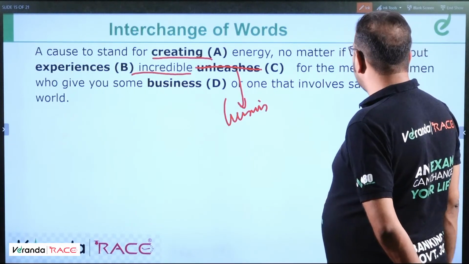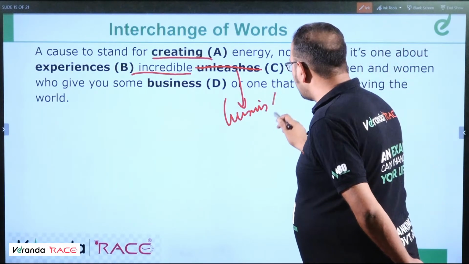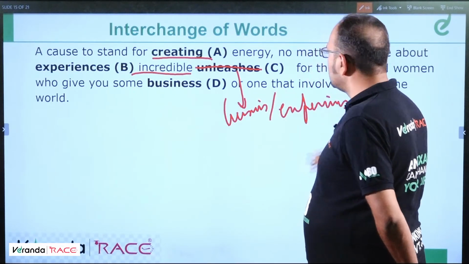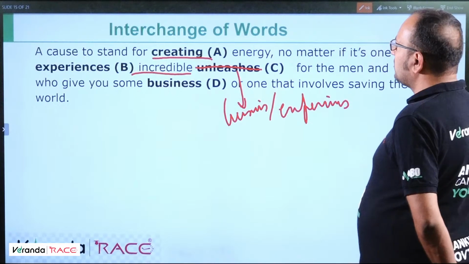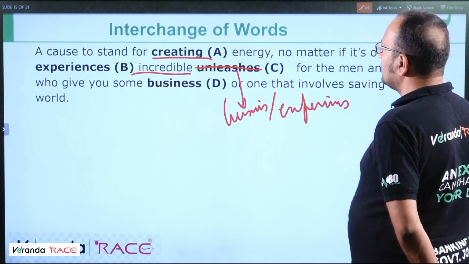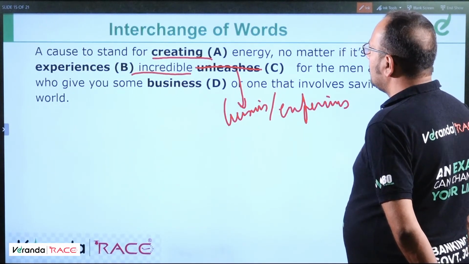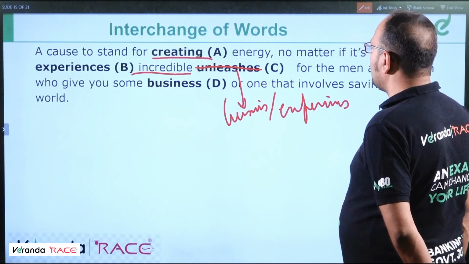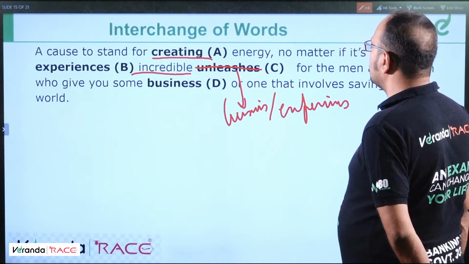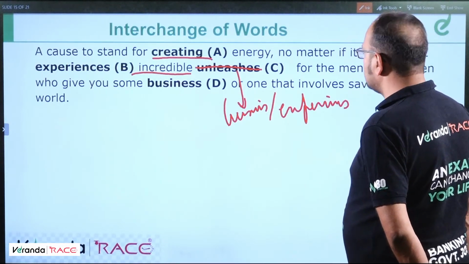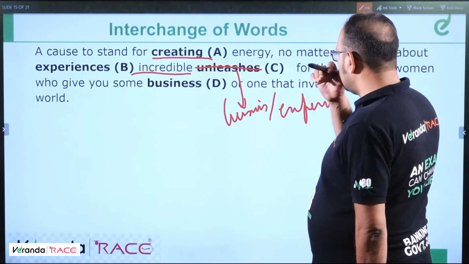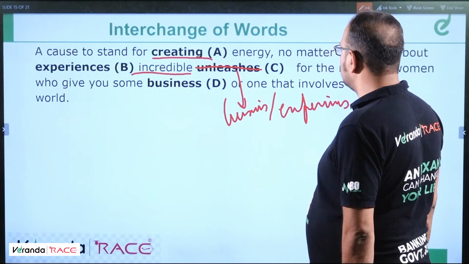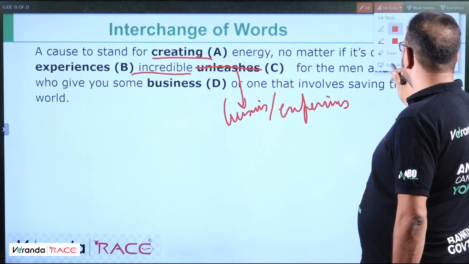Incredible experiences for the men and women. It can be business or experiences. Okay, a cause to stand for creating energy, no matter if it's about business, about creating incredible businesses. Okay, unleashes cause to stand for unleashes energy. Wait, students.